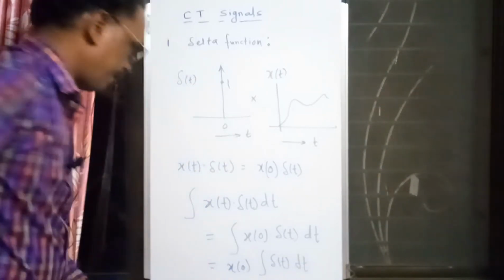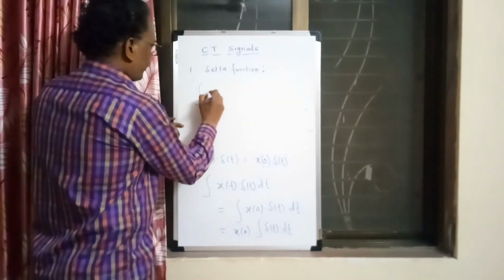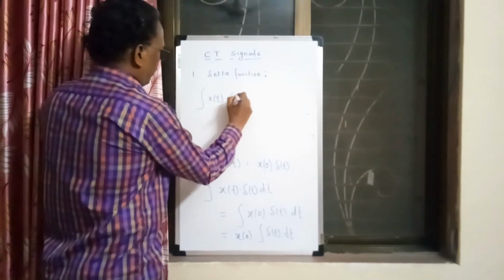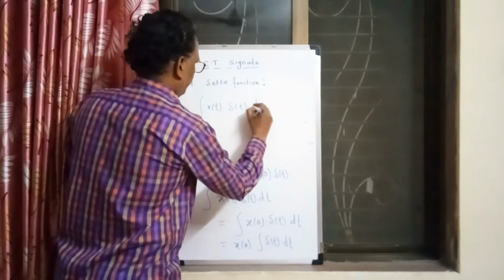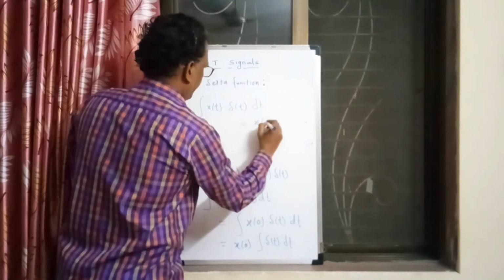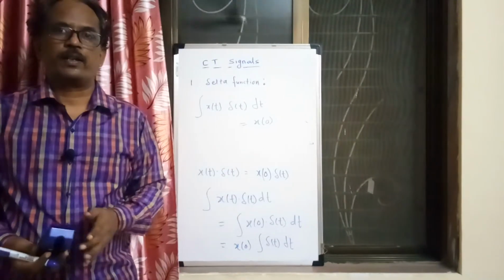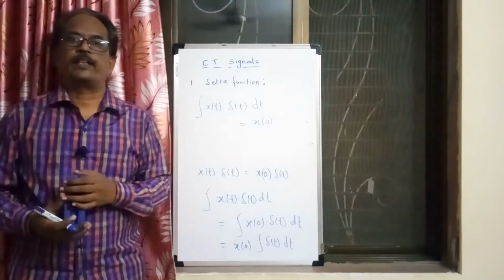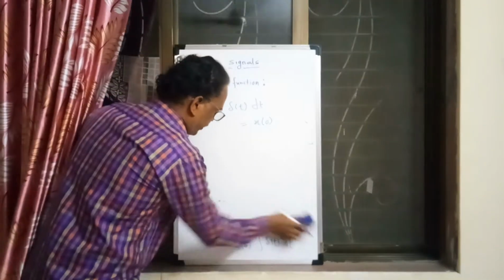So we can say that this is x0 because the area of the delta function is 1. So you can write the integration of x of t into del of t dt is equal to x0, right? Because we know that the integration of the delta function is 1. So this is about the delta function.